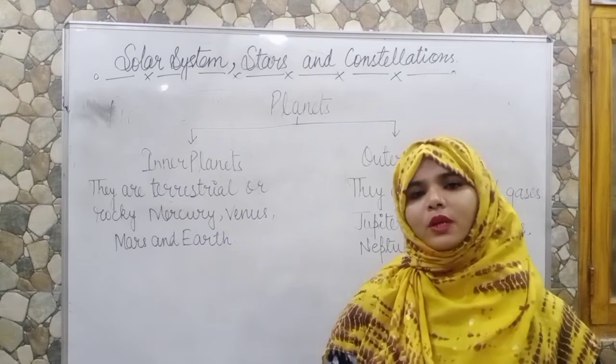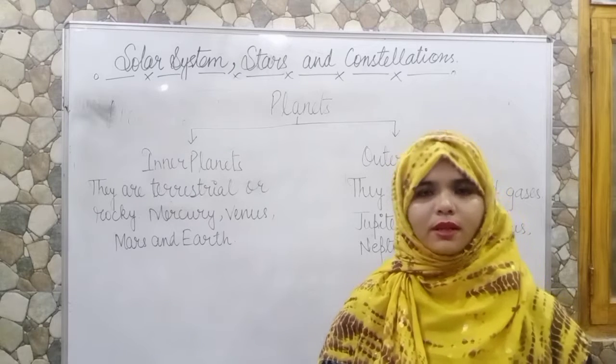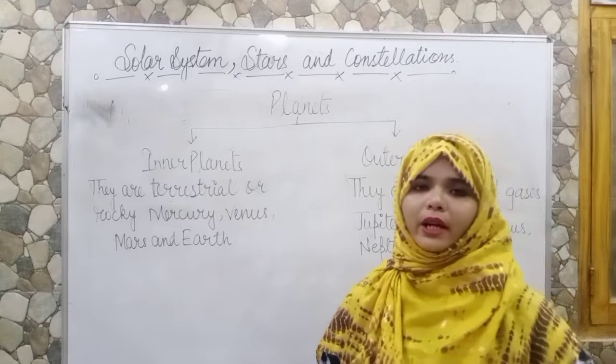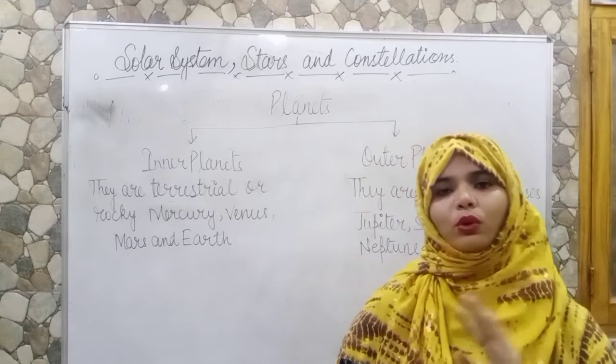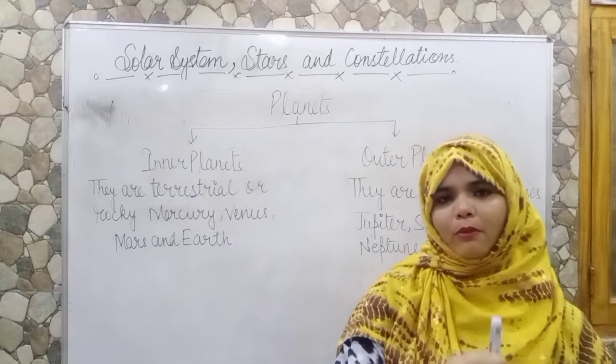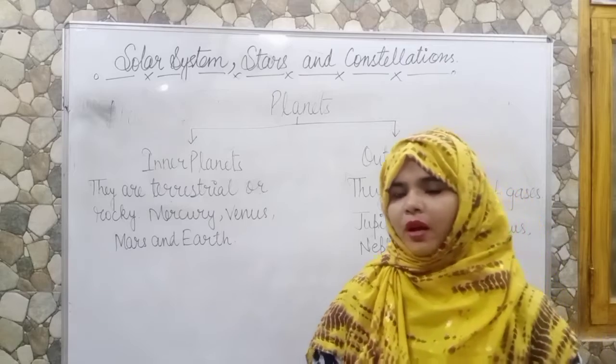Planets. What are planets? Planets are also celestial bodies present in our solar system. They are 8 in number. They don't have their own light and heat. They capture the light of the sun, and that is how we can see them.